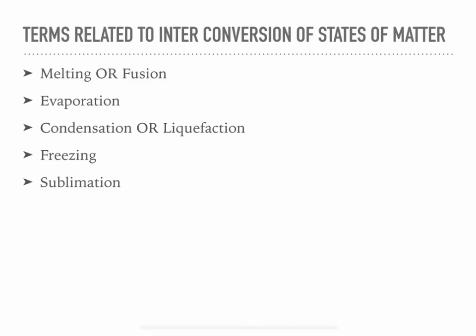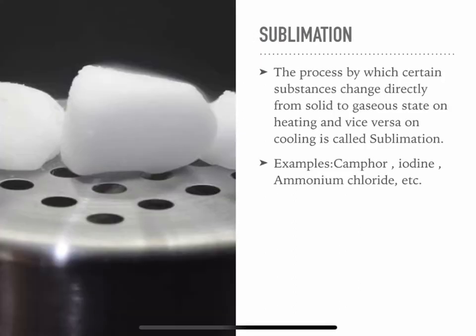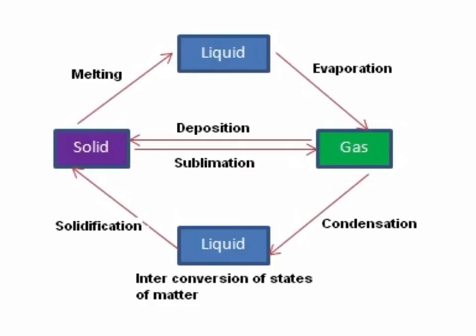Sublimation. The process by which certain substances change directly from solid to gaseous state on heating and vice versa on cooling is called sublimation. Camphor, iodine, ammonium chloride, etc. are all examples of sublimable substances.